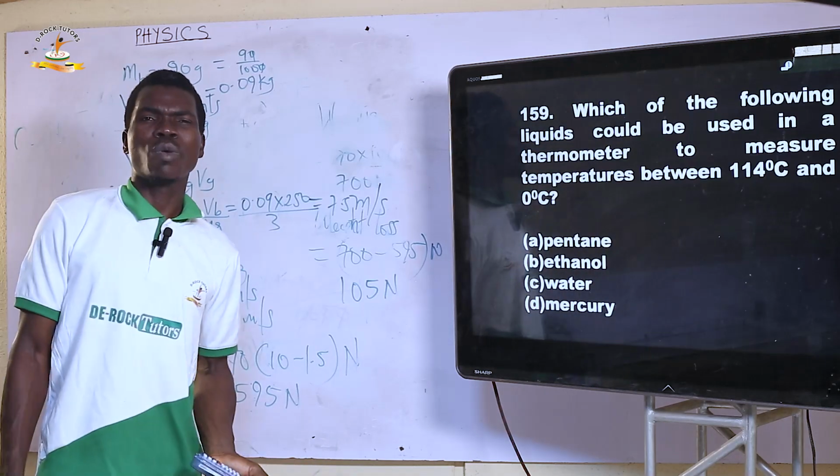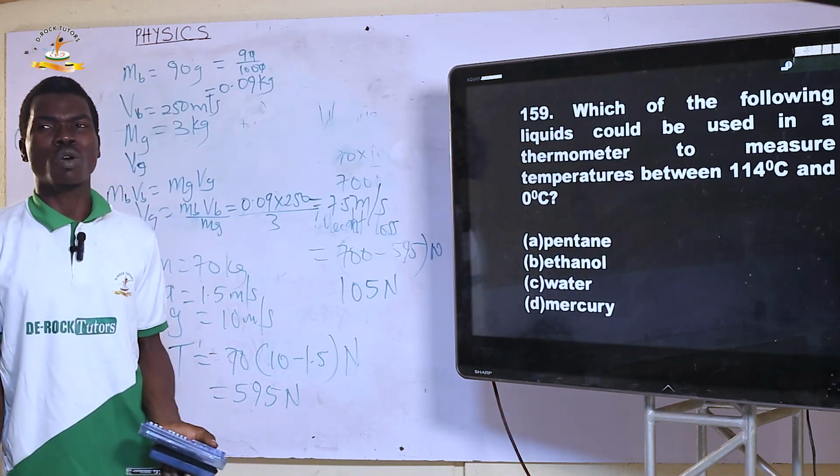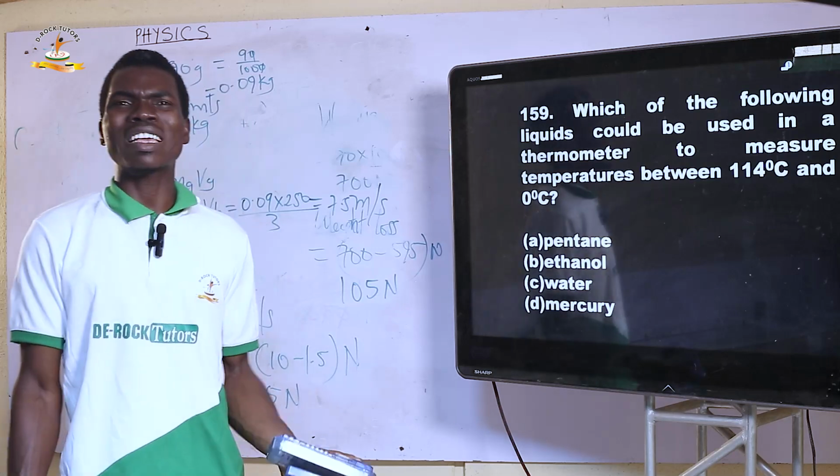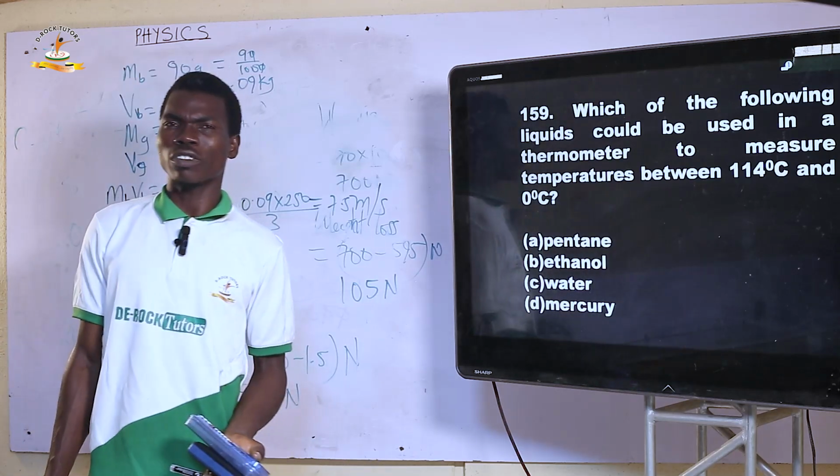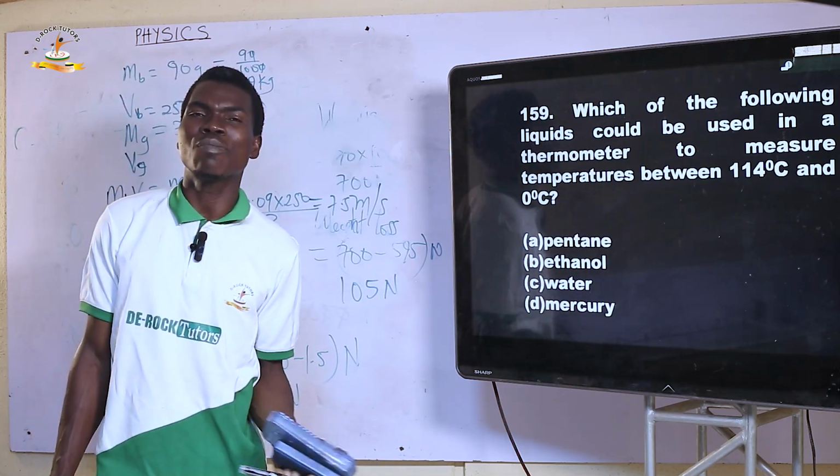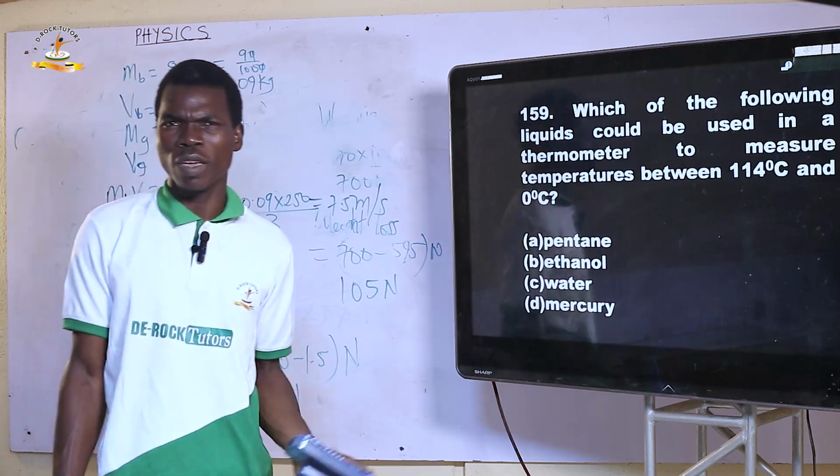And apart from that, we cannot use water to measure temperature because of its anomalous expansion. Don't forget that water has a behavior that is called the anomalous behavior of water.